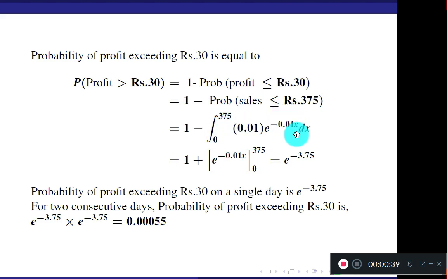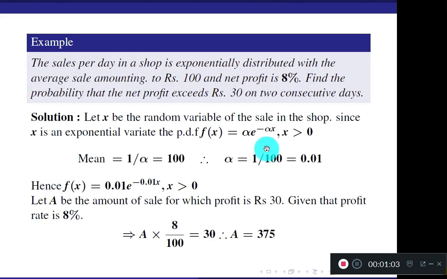So integrate this. When you integrate e to the power minus 0.01 x, the answer is e to the power minus 0.01 x divided by minus 0.01. So 0.01 cancels, and negative into negative you get positive. Apply the limits. 375 is the upper limit. You get e to the power minus 3.75. And what was the question here? Find the probability that net profit exceeds 30 rupees on 2 consecutive days. For one day, we obtained the probability now.